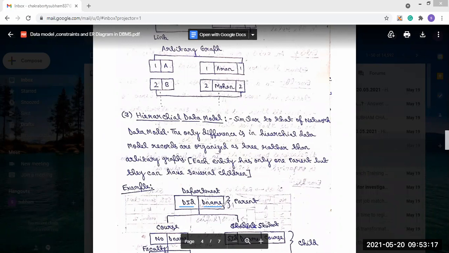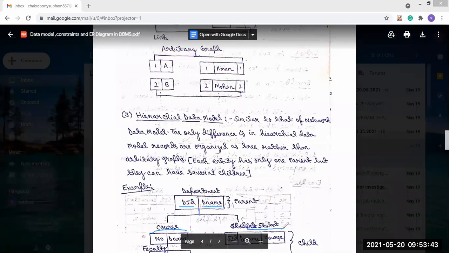So we can divide it into two: one is course and another is student. In the course, the course name should be present, and also in which department this course is offered.